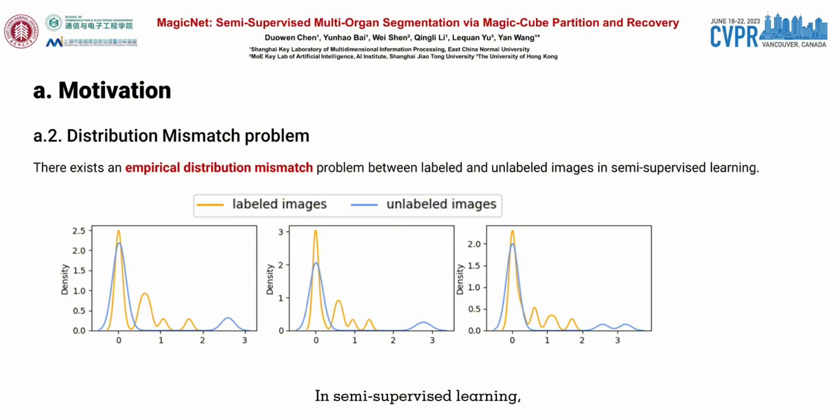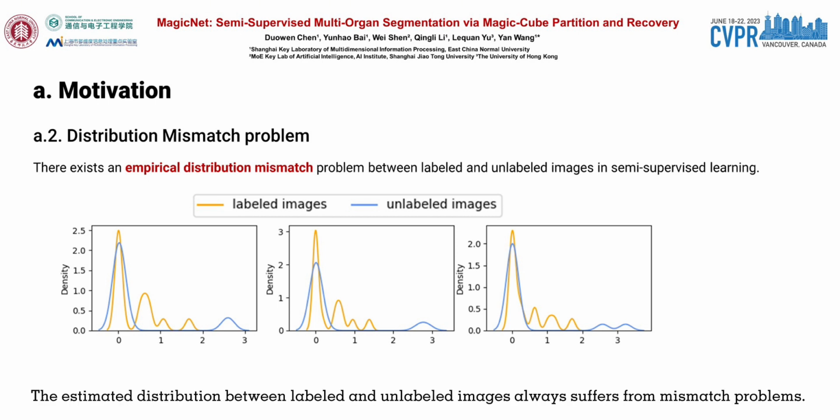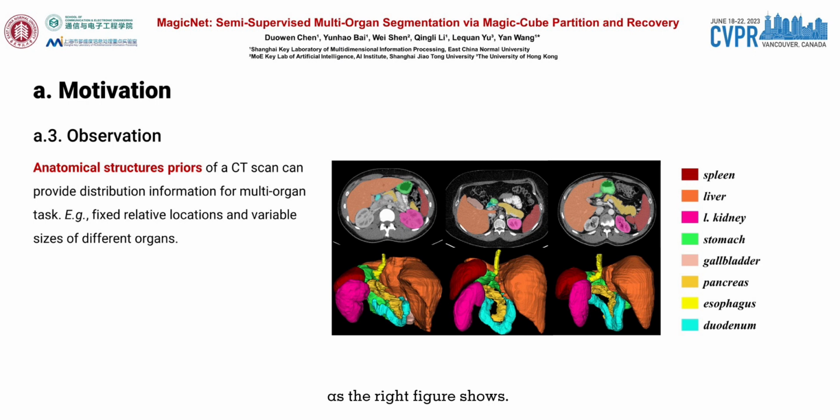In semi-supervised learning, labeled and unlabeled images are always thought to be from the same distribution. However, due to the limited number of labeled images, it's hard to estimate the precise distribution from them. The estimated distribution between labeled and unlabeled images always suffers from mismatch problems, and this is even largely increased by multiple organs due to complex anatomical structures of the organs, as the right figure shows.